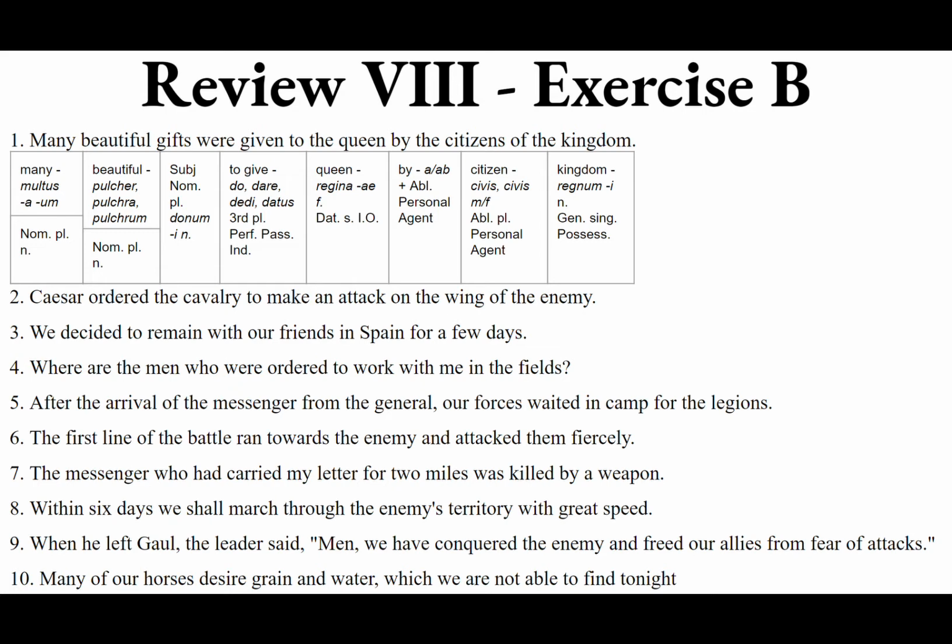That's how long we're going to stay in Spain. Just a few days. So duration of time, how long the action of the verb remained lasts, for a few days. So we want the accusative. Few is paucī, ae, a, always plural, a few, to agree with dies, masculine. So the accusative plural of dies, masculine, is dies, and paucī, ae, a will be paucos, paucos dies. Altogether, the sentence could read, paucos dies, cum amicis nostris in Hispania manere constituimus.